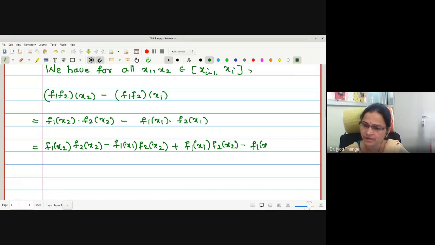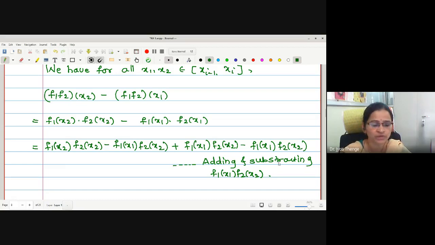Same term I have added, now I am subtracting. By practice, you will get the idea of why we are doing this, adding and subtracting f1 x1 and f2 x2.